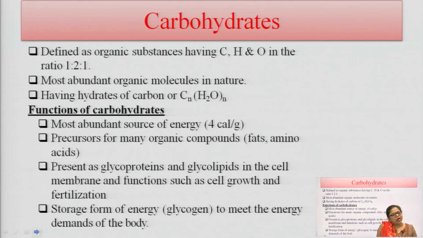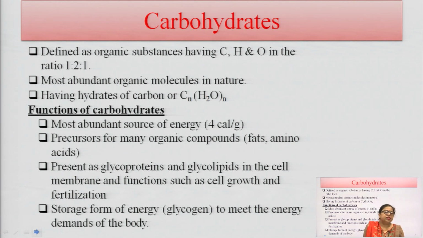All the levo forms of carbohydrate are synthetic in nature. Carbohydrates which are levo in nature are always synthetic. They have hydrogen, carbon and oxygen, so they are also known as hydrates of carbon. I already discussed the functions of carbohydrate. Carbohydrate is the most abundant source of energy, and it gives 4 calories per gram.